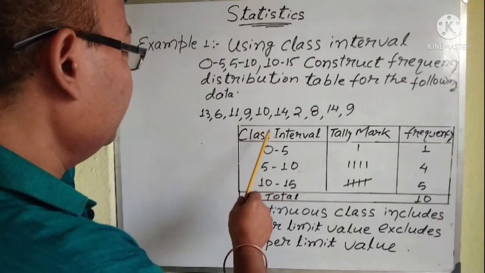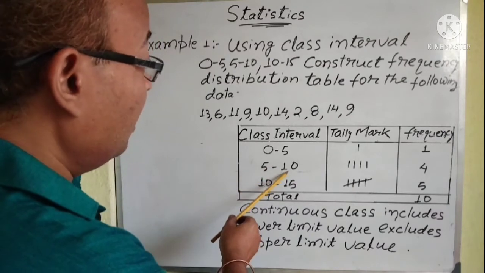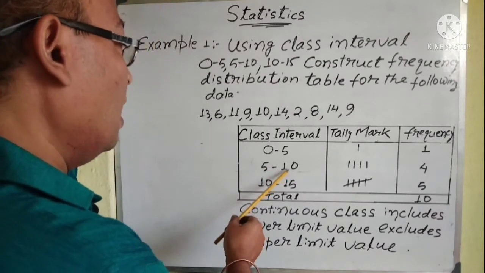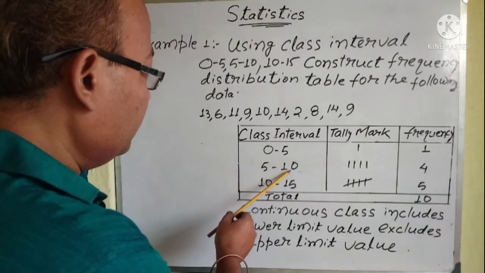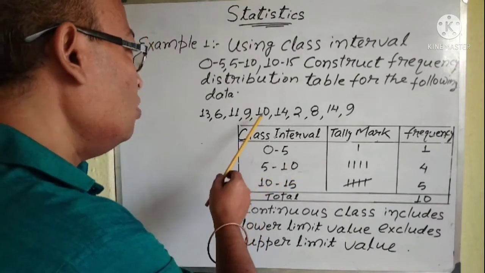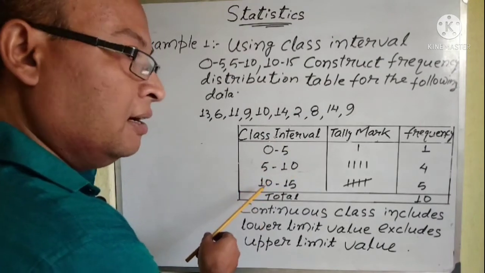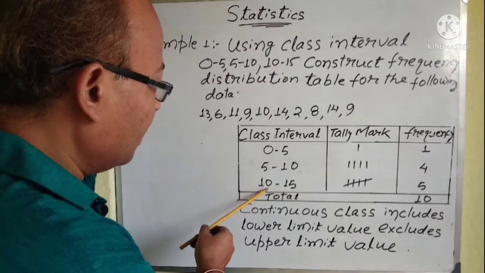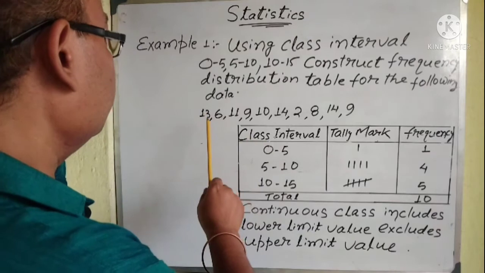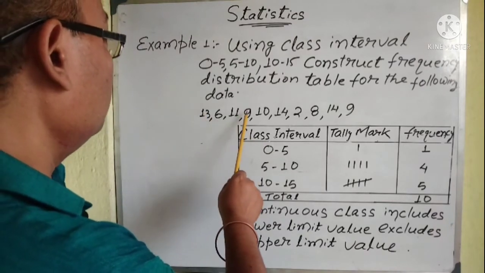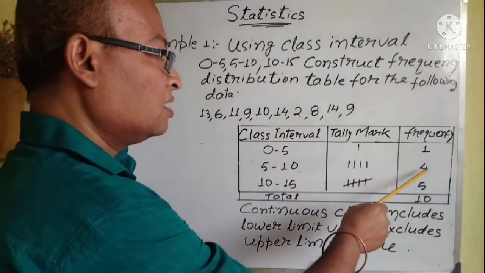If I am looking at this class interval, this is its upper limit. So you have to exclude the upper limit in this class. So 10 is over here, so we will not count 10 in this class. See, the lower limit value you can include. So 10 I will count in this class. So that is why in 5 to 10, how many? See, again count 6, this one 2, this one 3, this one 4. So give 4 strokes and 4.